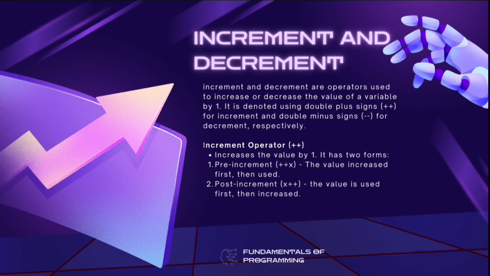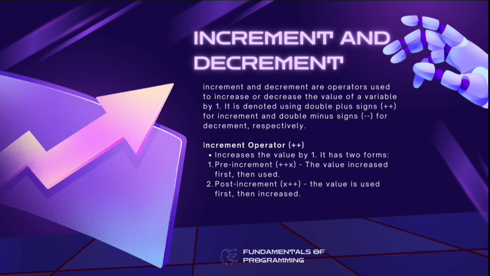Now this might be the harder part, but if you easily understand this, we can move along. Using increment and decrement is to increase or decrease the value of a variable by 1. It is denoted using double plus signs for increment and double minus signs for decrement. It has two types of increment operator and also two types of decrement operator. In increment operators, we increase the value by 1. We have the pre-increment, so the value is increased first, then used. In pre-increment, we use the double plus signs, then our x, which is the value.